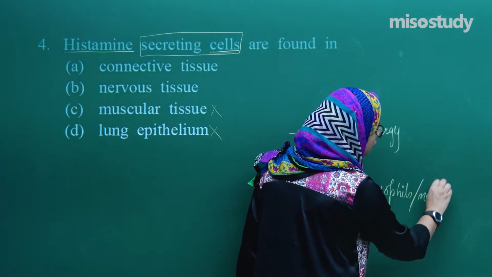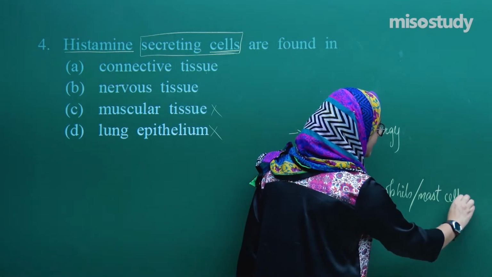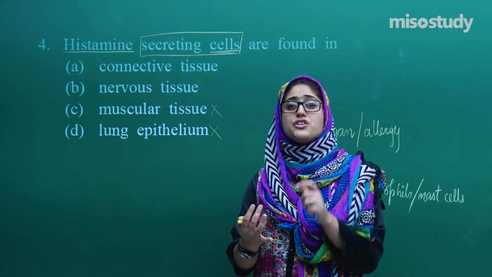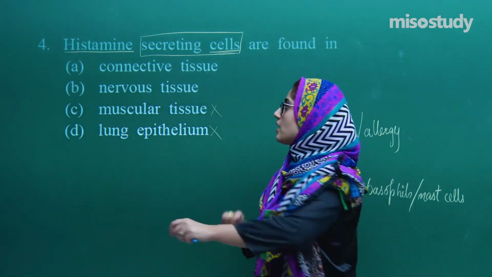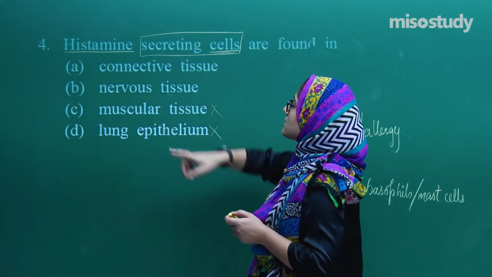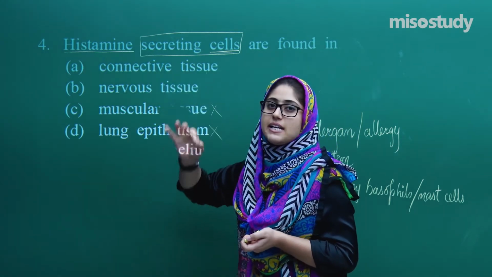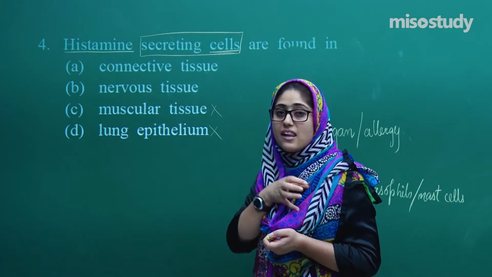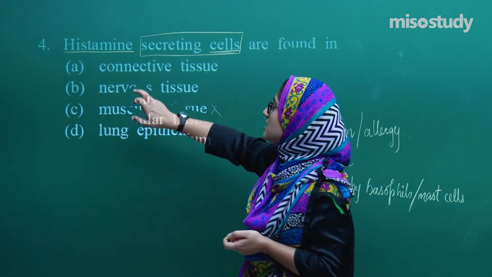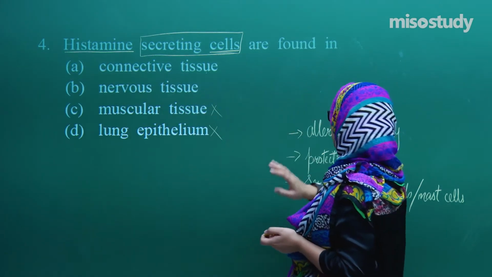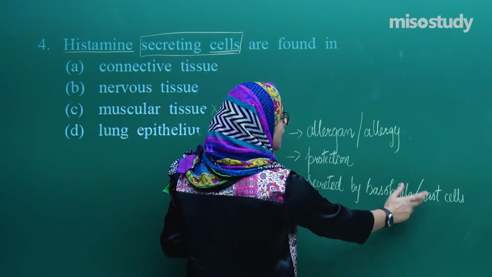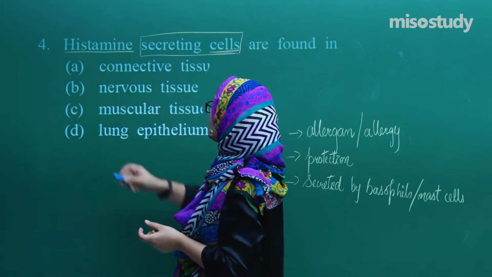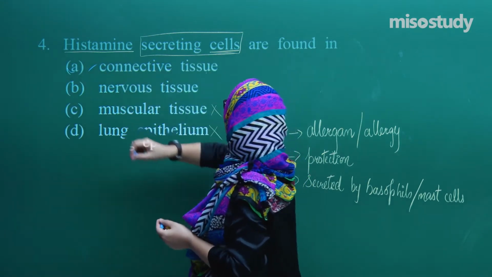So what you have to remember is what cells are involved in our protection. Mast cells, macrophages, basophils, all these cells are involved in protection. Always remember that histamines are released in allergy, when any allergen is produced. This histamine is secreted by basophils or mast cells just to protect the tissue. So our option will be connective tissue.